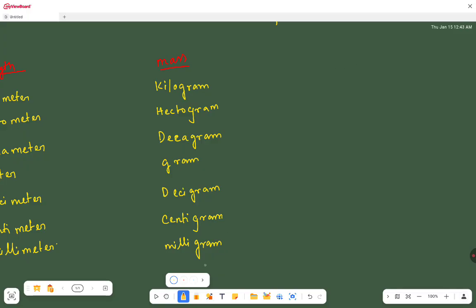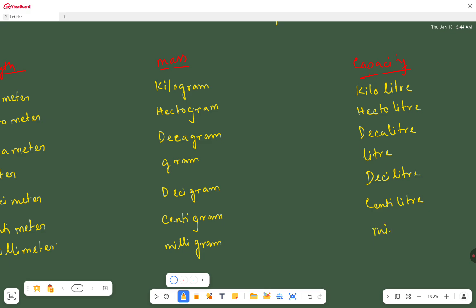Now, for measuring volume or capacity, we will use kiloliter, hectoliter, decaliter, liter, deciliter, centiliter, milliliter.